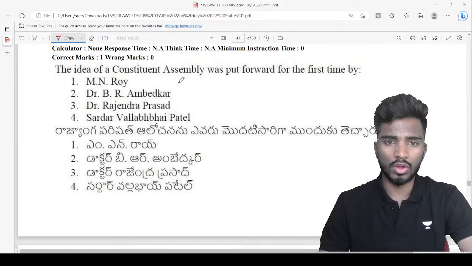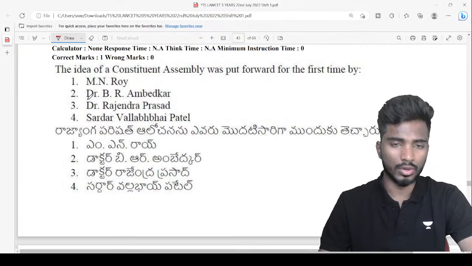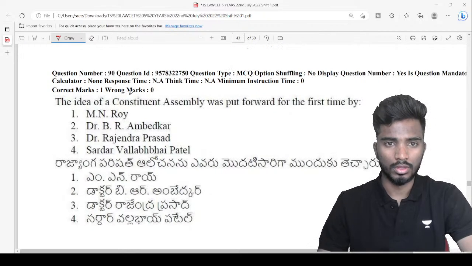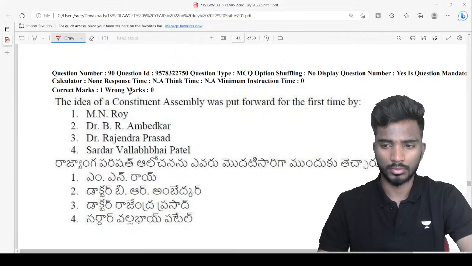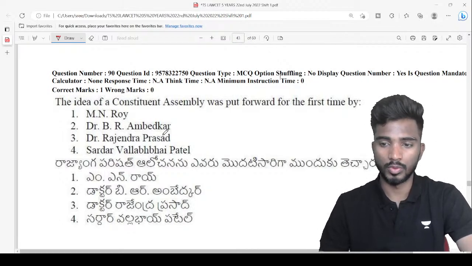The idea of a constituent assembly was put forward for the first time by... Very quickly, guys. We have approached the last 10 questions of the day.